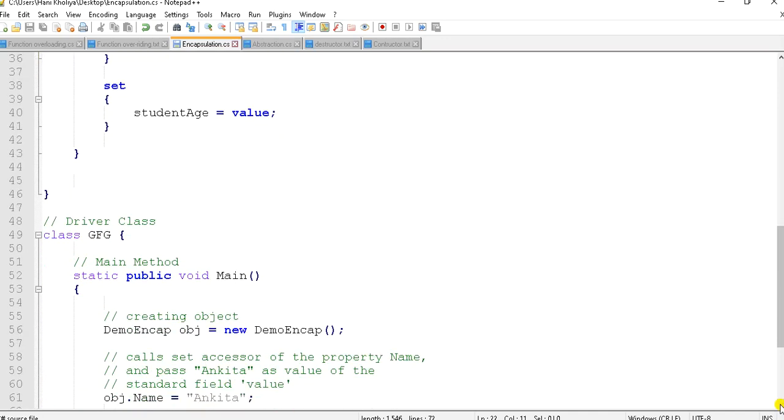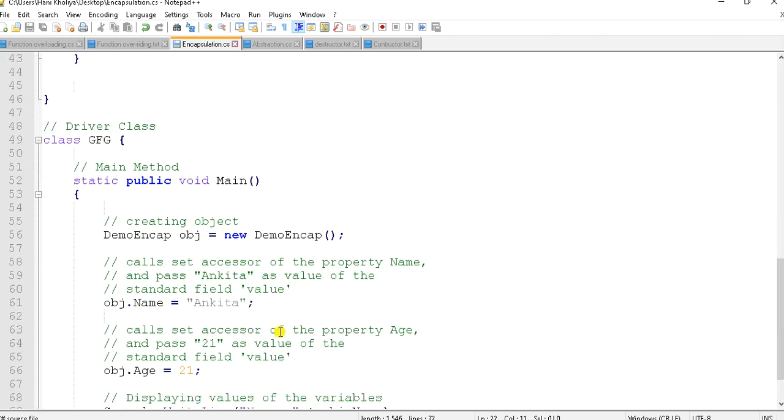Driver class GFG, main method static public void main, creating object, demo encap is the class name, object is the name of the object, is equal to new demo encap. Call set accessor of the property name and pass this value as the value of the standard field value.